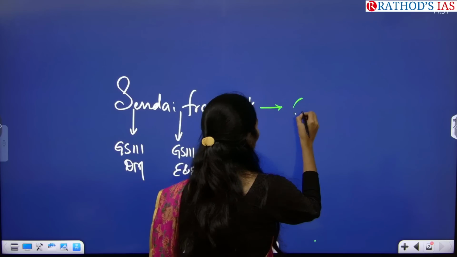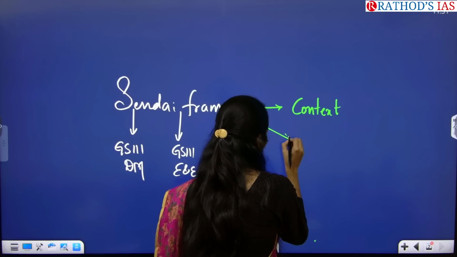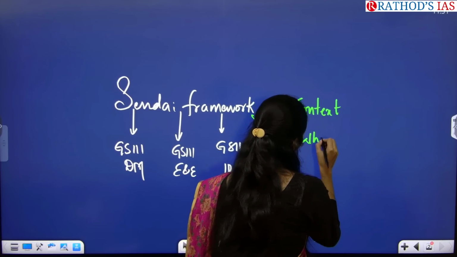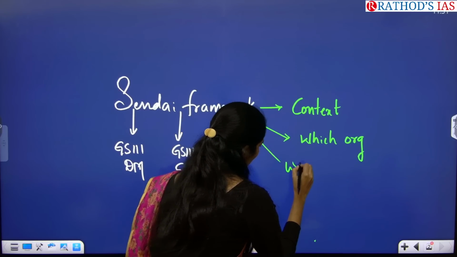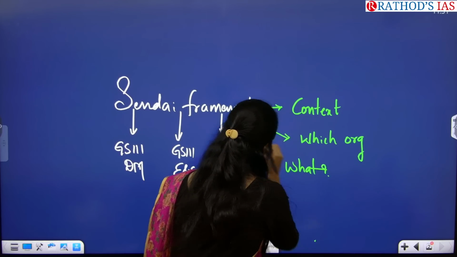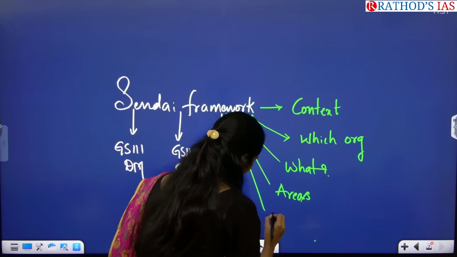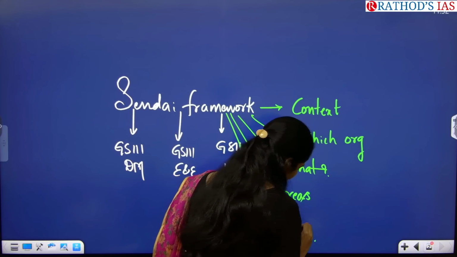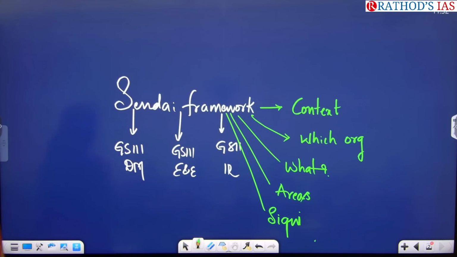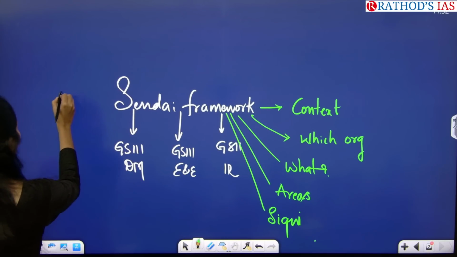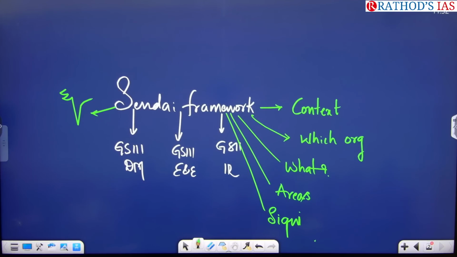First you have to know the context, why it is in news, and in which organization this statement was made. You have to see what the Sendai framework is about, in which areas it is focusing, and what its significance is. If any country follows the Sendai framework, how can they reduce disasters, and why especially does India need to follow this? So why does India need to follow the Sendai framework, guys?